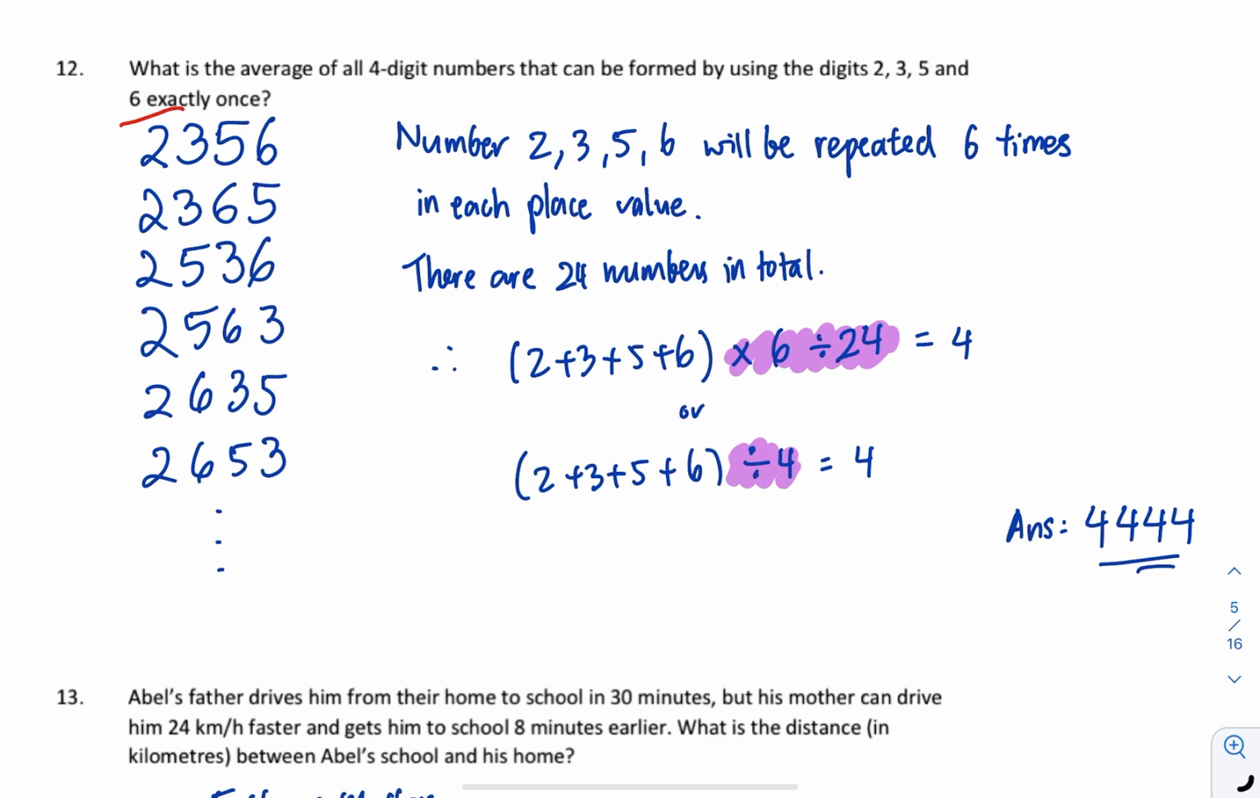So in this case, I list out everything here. There will be 6 of 2 in the 1000 digits, and probably we will have 3, 5, and 6 also repeated the same amount of time. So in that case, just need to find 2 plus 3 plus 5 plus 6, then times 6 and divide by 24, or you can just simply divide by 4 since there are 4 numbers. So the average will be 4 for each of the place values. So that means the average for everything is 4, 4, 4, 4.